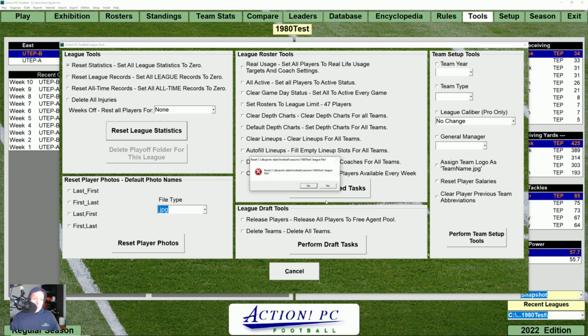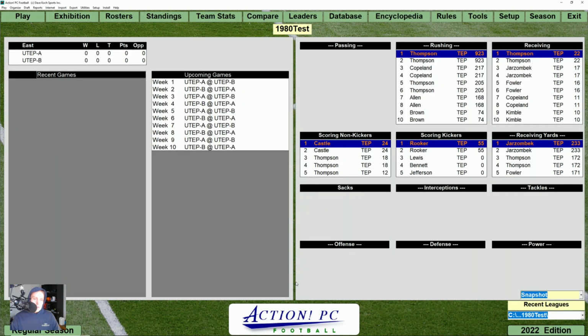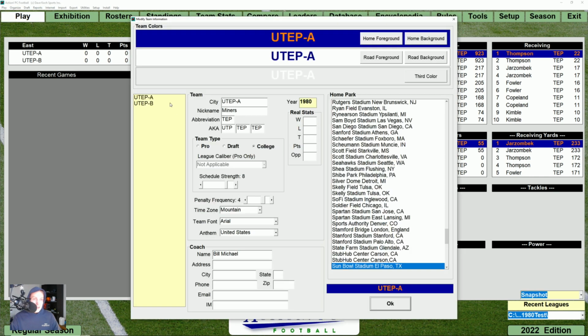We'll go ahead and reset all the league statistics again. And I do have to say, more editorial comment from me, but the way that Action PC Football is set up, where you have to go to change that stuff, is really a pain in the neck. It would be nice if the menus made sense. They don't make much sense. So we'll go over here.